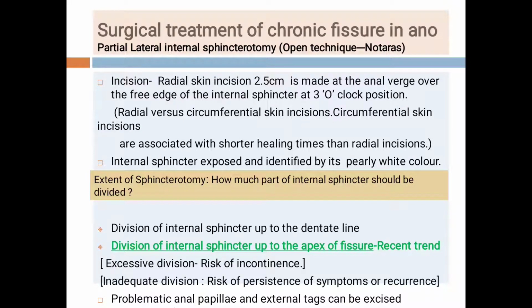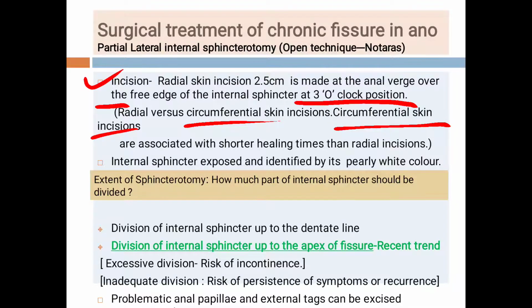Now the procedure. A radial skin incision, 2.5 cm in length, is made at the anal verge over the free edge of the internal sphincter at the 3 o'clock position. Now students, there are two incisions. One is the radial and the other is the circumferential skin incision. Circumferential skin incisions are associated with shorter healing time than radial incisions, but it depends upon the choice of the surgeon. So we can take a radial skin incision or a circumferential skin incision at the anal verge.